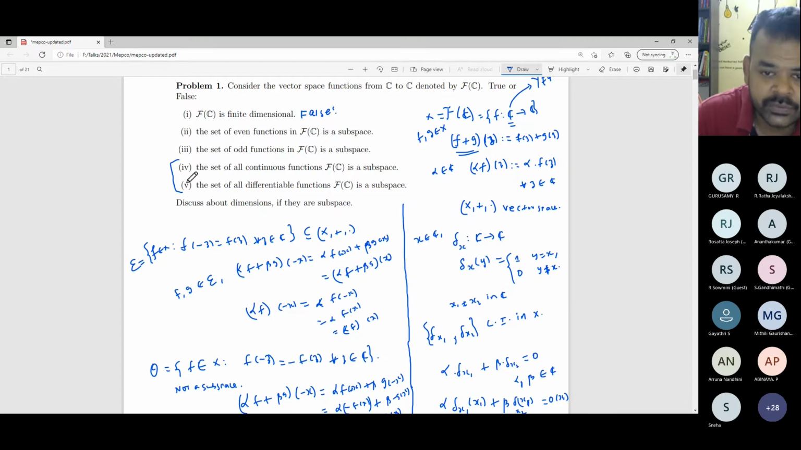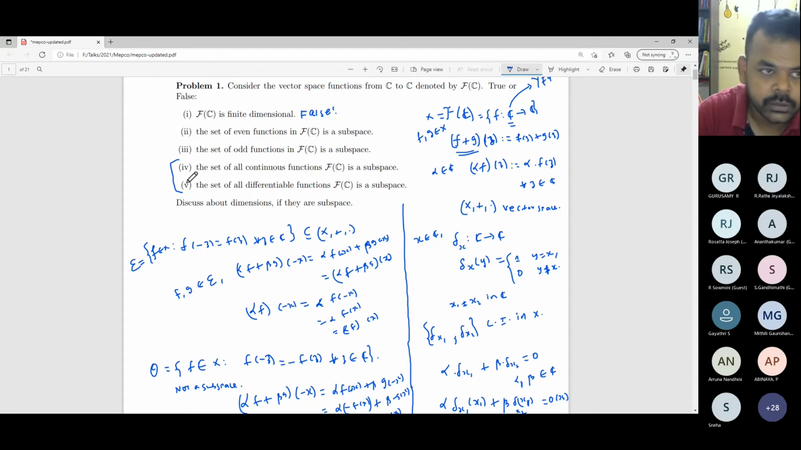The set of all continuous functions from C to C and the set of all differentiable functions from C to C. Maybe if differentiable is confusing, you take differentiable everywhere, or you can take analytic functions, holomorphic functions from C to C. So they are all subspaces.